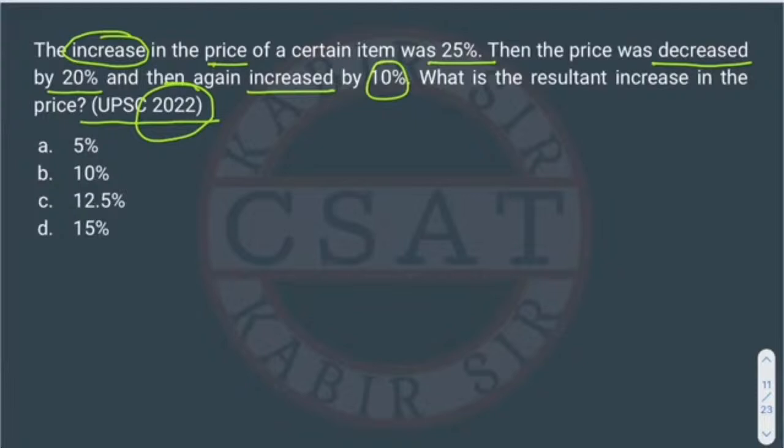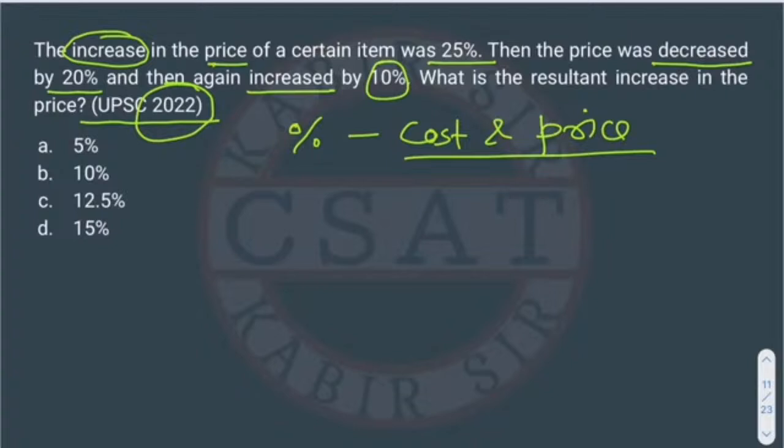So here, first of all, it seems like this question is not from percentage. Many students think that this question is not from the percentage chapter. It is from cost and price, right? Like in cost and price also we find percentage change, and in the percentage chapter also we find the change in percentage. So these two overlap, but here I will say this question is from percentage because here they are not concerned about what the market price and the selling price were, etc. Right? So here the question is saying that suppose there was some item.